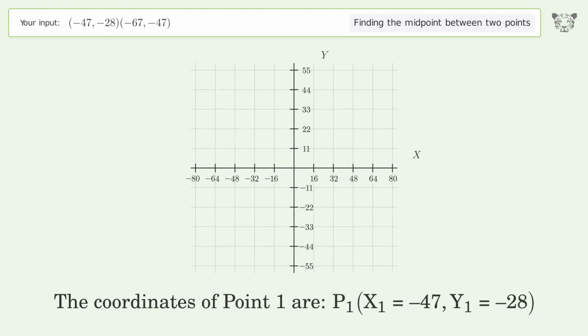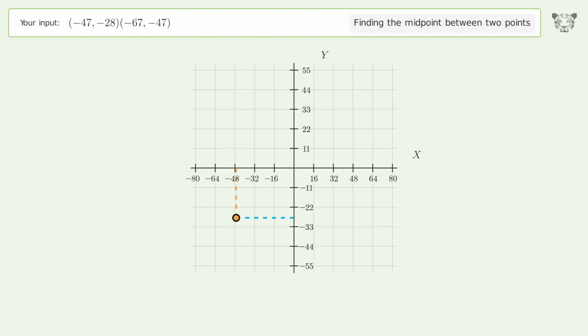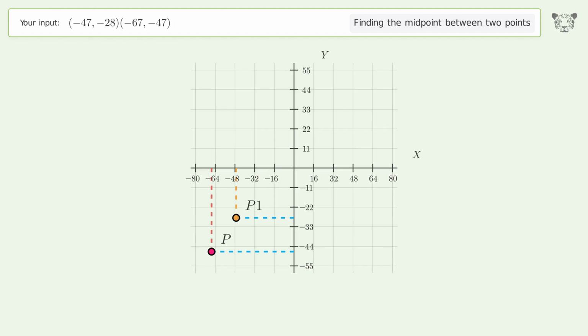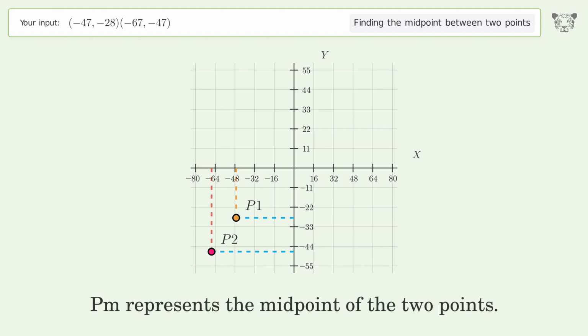The coordinates of point 1 are, x1 equals -47, y1 equals -28. The coordinates of point 2 are, x2 equals -67, y2 equals -47. PM represents the midpoint of the 2 points.